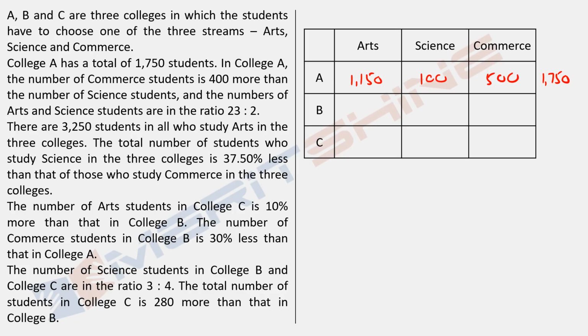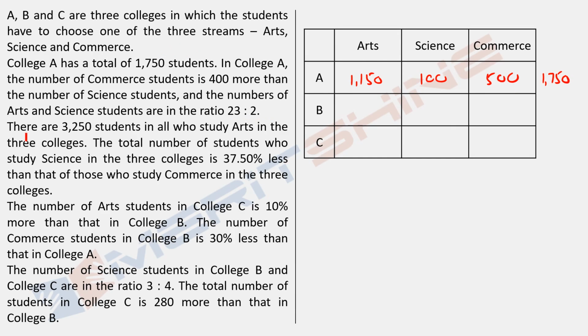Just look at this, look at what it was. What did we do here? This is important, that's why I'm stressing on it. This is 1750, but commerce is 400 more. So I just think of it as 1350, not 1750, but 1350. In that case, science and commerce would be equal and this would be 23 and 2 and 2. So 27 units become equal to 1350, 1 unit becomes equal to 50, then 23 into 50 arts, 2 into 50 science, and 2 into 50 equal to science plus that 400 that we deducted in the beginning. So 1150, 100, 500 without using pen and paper, and that's how it works.